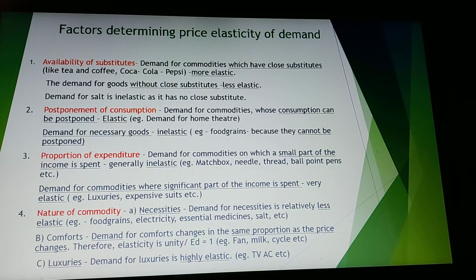The next is proportion of expenditure. If we spend only a small part of income on certain things, like needle, thread, or, as a student, ballpoint pens, you spend a very small proportion of the income on these goods. So their demand is inelastic. Now what about goods where you spend a larger proportion or significant part of your income? The demand for those goods will be more elastic.